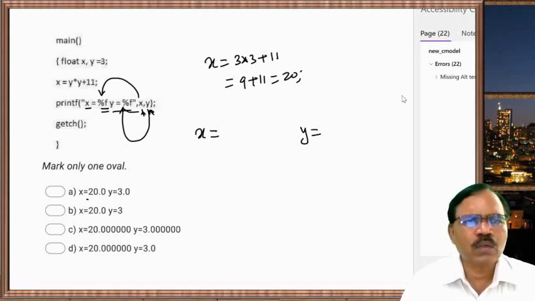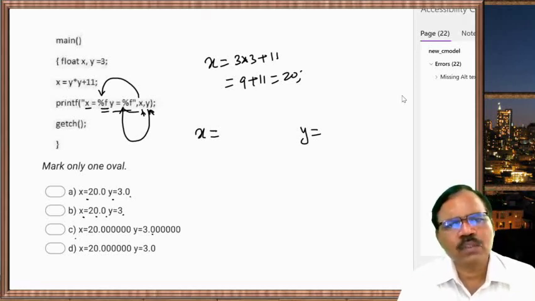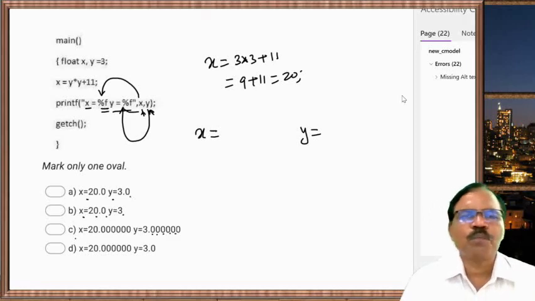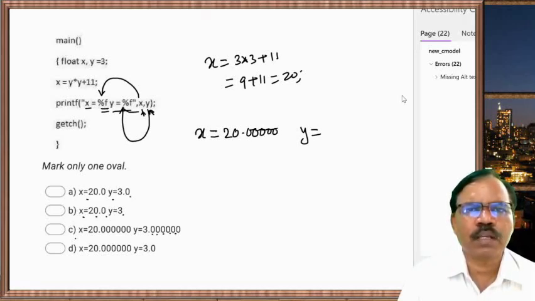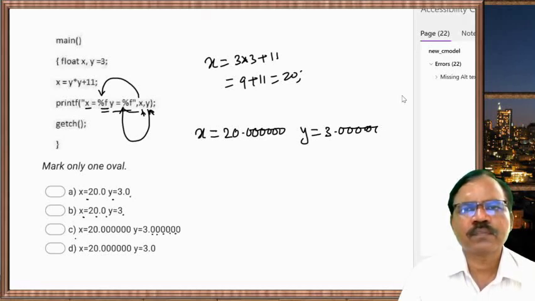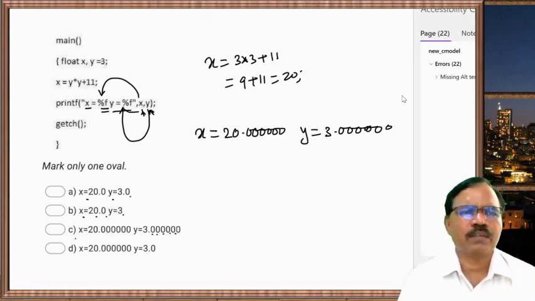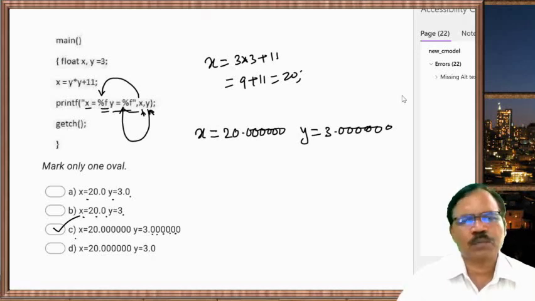So x equal to 20.0, y is equal to 3.0. By default it will take 6 decimal places. So it will print 1, 2, 3, 4, 5, 6 digits, and here 3 point. By default it will print. So this is the correct output.